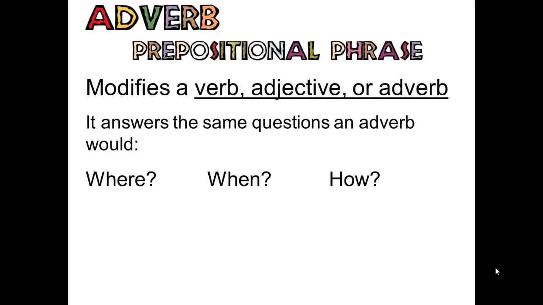Now you have a prepositional phrase acting as an adverb. It answers the same questions as an adverb would: where, when, or how. And we discussed adverbs back in, I think, September. The puppy jumped to the food. To the food is the prepositional phrase, and it's answering the question, where did the puppy jump?